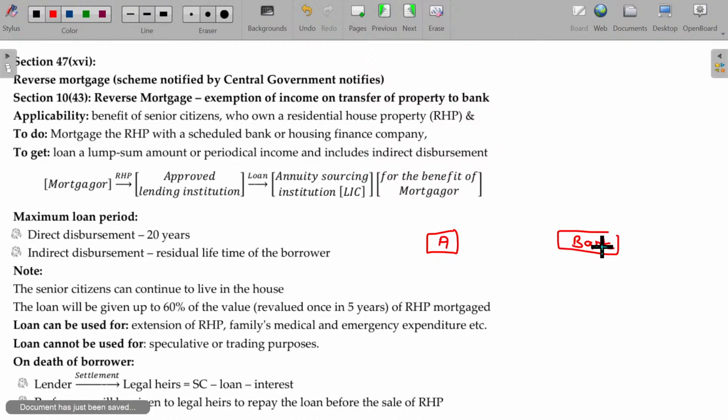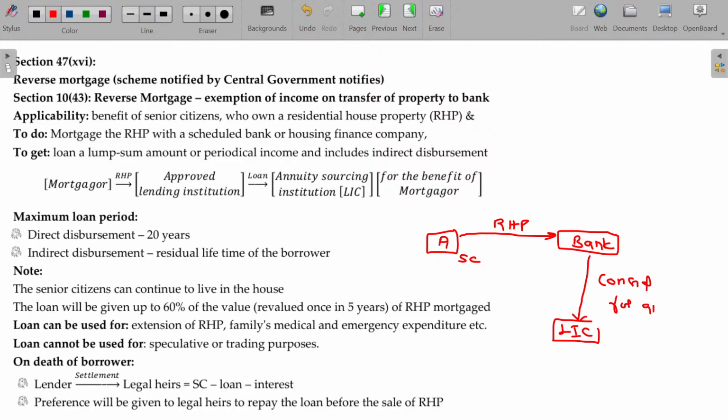For this option, you definitely must have a house property. You should be a senior citizen in this case; only then will it be applicable. You give your residential house property to the banker, yet you are allowed to live in the same house, no problem. The banker will make the payment to LIC as consideration for annuity. Now LIC will release the annuity every period. Periodical payment is named annuity, maybe pension-like.